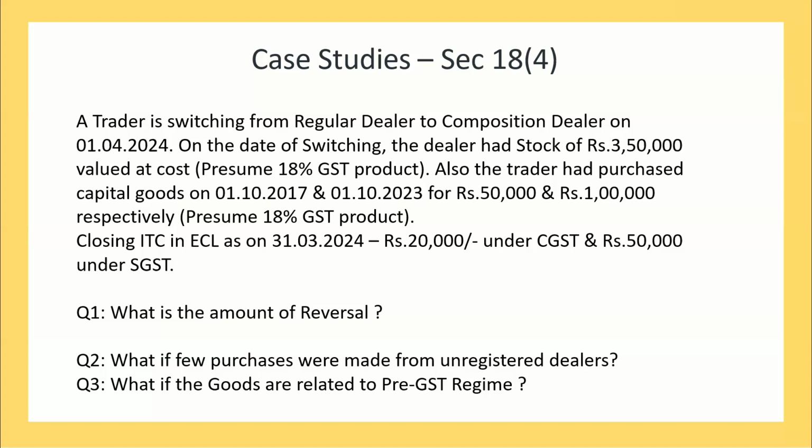Anyway, in any case, sir, you will not be reversing excess. You will be reversing only the credit which you have availed. If you have availed 18%, you will reverse 18%. If in the pre-GST era you have availed only 5% and the 5% has been transferred to the TRAN credit, then the reversal will come based on that 5% only. It is not that the total 18% will come.